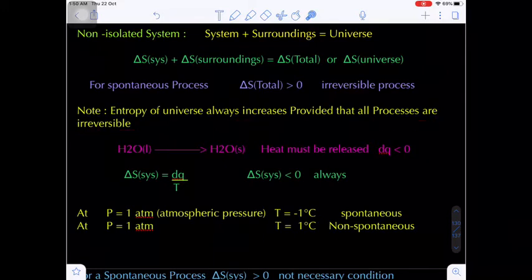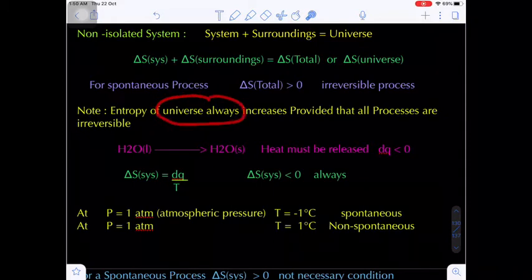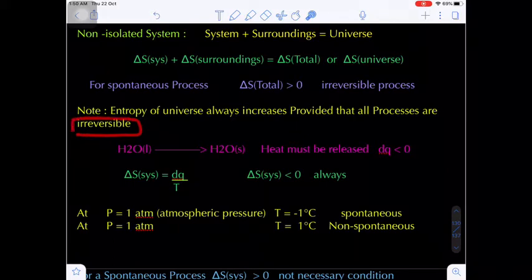Now whatever changes occur in the surroundings with respect to the system, the entropy of the surroundings always increases. That means the overall entropy of the universe, what happens? Increases, provided the condition is what? The process must be irreversible. If the process is reversible, the change in entropy becomes what? Zero.